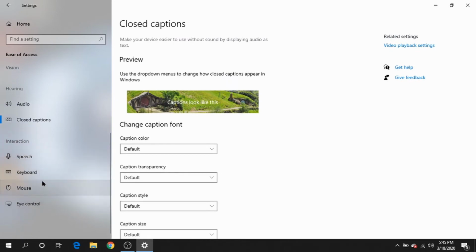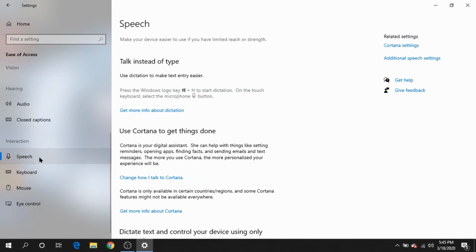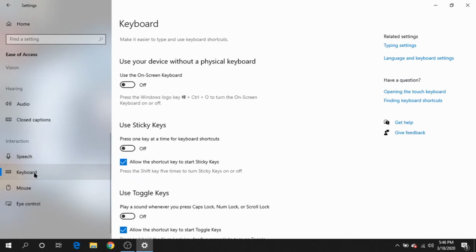Interaction. You have all your interactions with how you can interact with the computer, such as speech, which will make your device easier to use if you have limited reach or strength. So you can use things kind of like Cortana and voice recognition to access the computer. You have your keyboard settings, which allow you to do such things as turning on sticky keys in case you have issues where your hands may shake and you may bump the button one or two times. You can turn those on here.